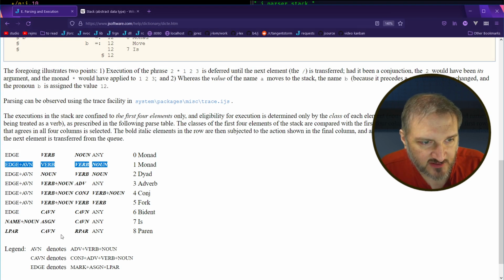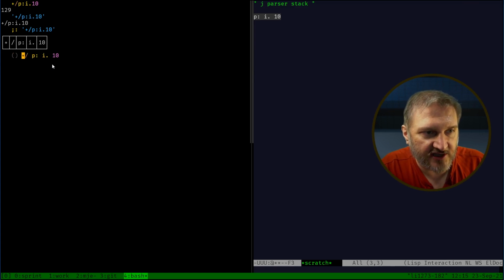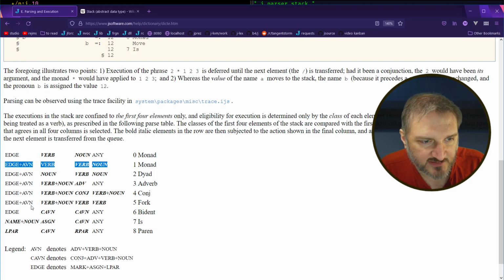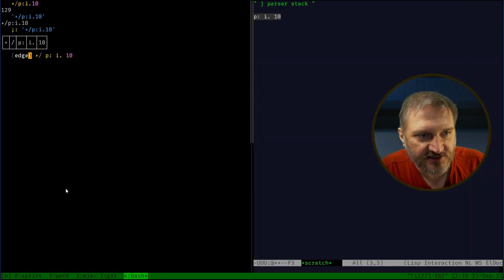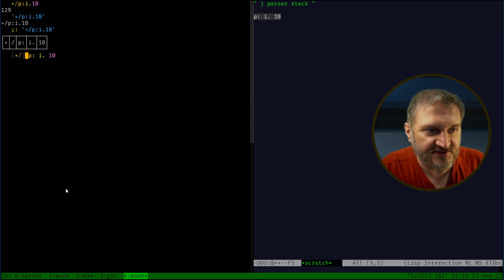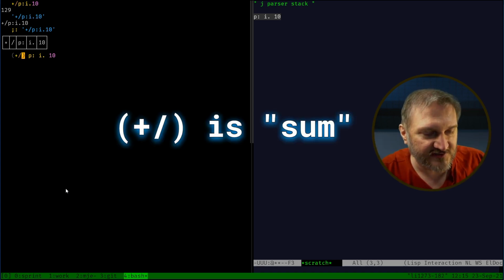Okay, so none of these match. And so we move on to the next one, which is this. And then I guess the next thing would be the edge, right? So the edge is here, which is the empty string over here. And so what eventually matches is a verb and an adverb and then any. So adverb fires. And what happens is that these 2 things get melded together and the adverb is applied to the verb. So now after that's done, instead of a plus followed by the insert, it has been melded together to form this new verb called sum.